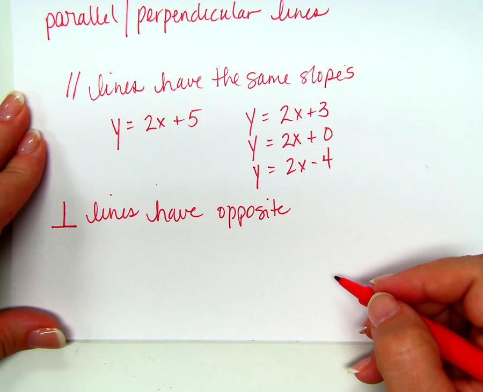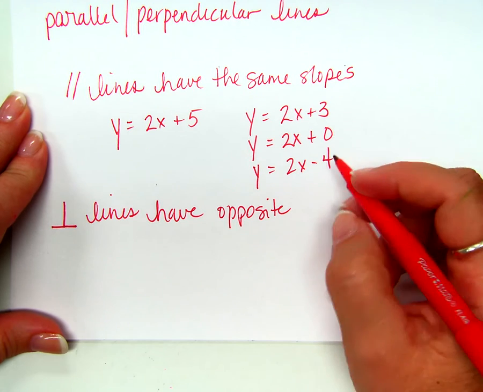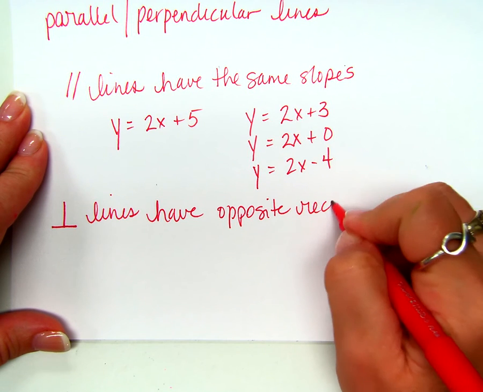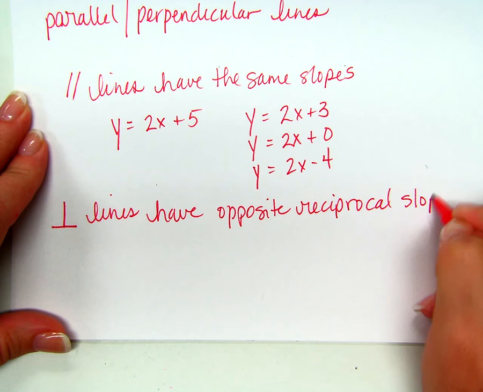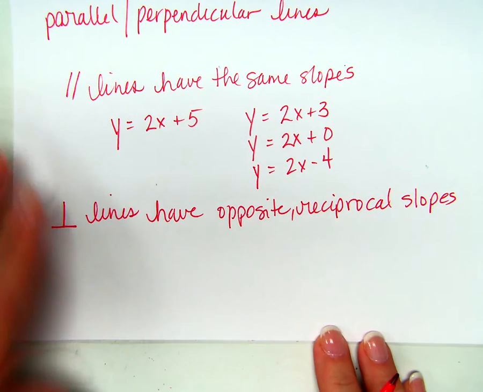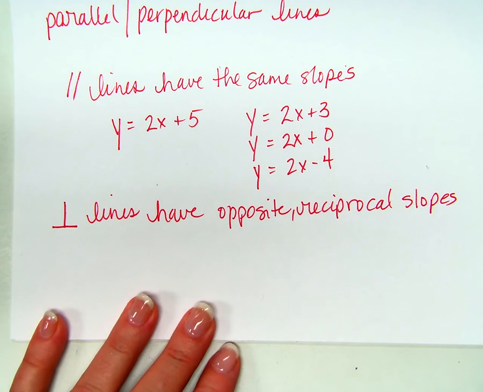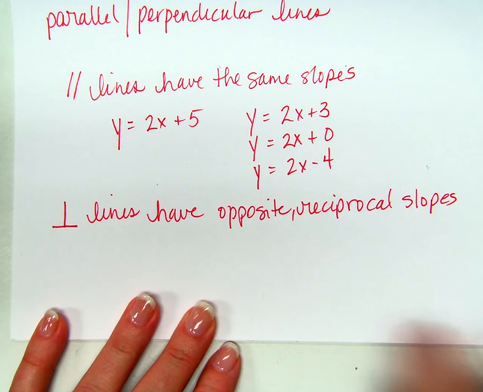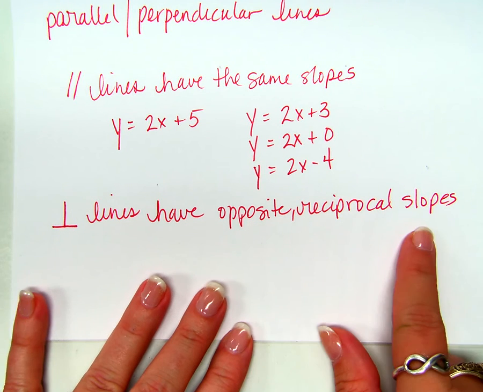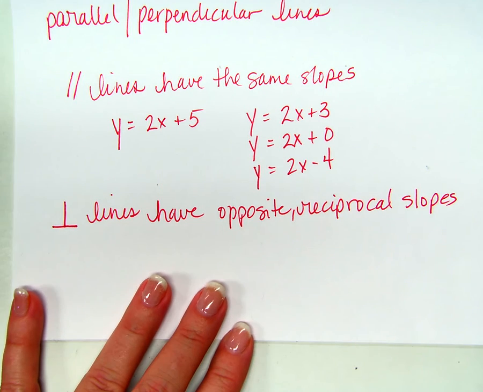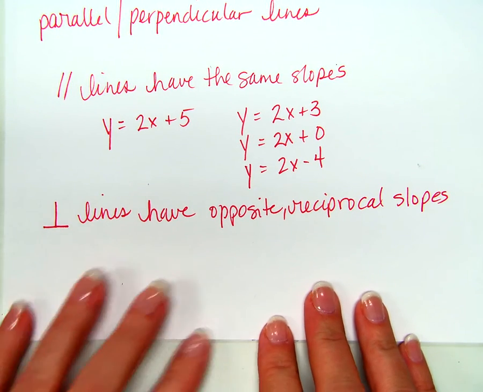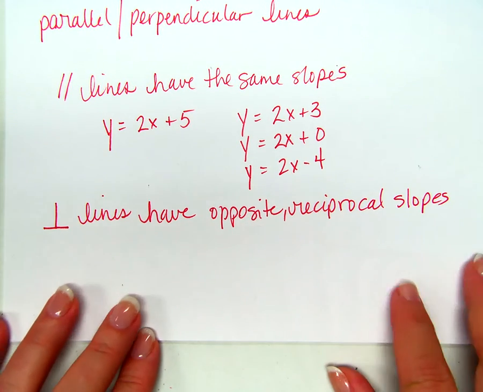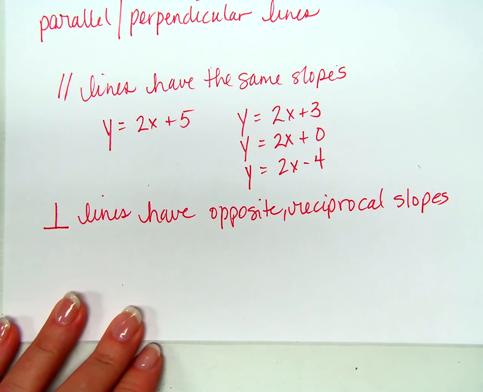Opposite and opposite reciprocal slopes. Now you guys know what a stickler I am on vocabulary, right? A lot of times people will say they have negative reciprocal slopes. Except what if the slope is already negative? Wouldn't that be confusing? It would be, right? So we say opposite because we mean opposite sign, opposite reciprocal slopes.